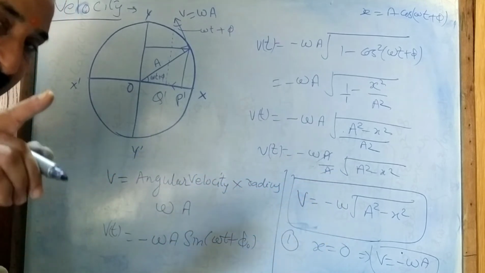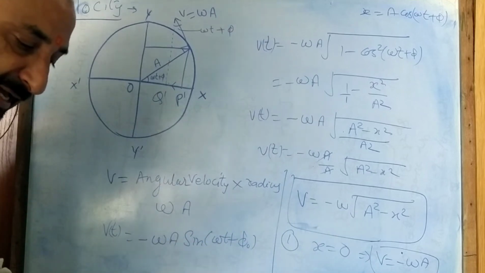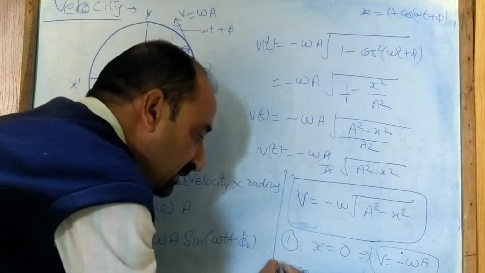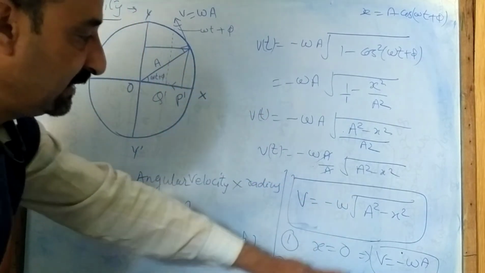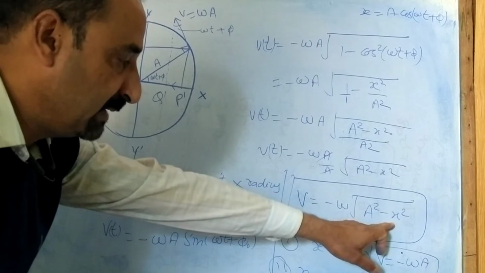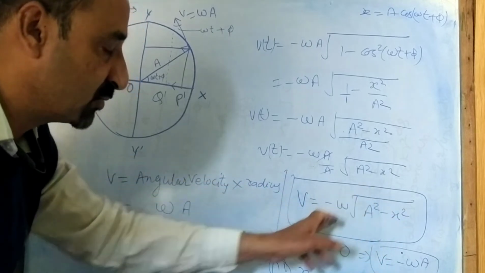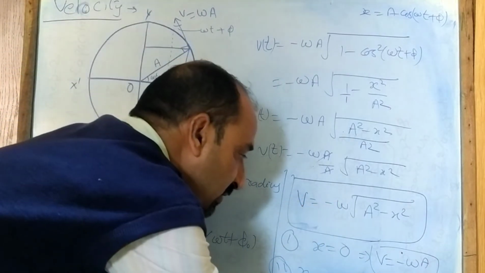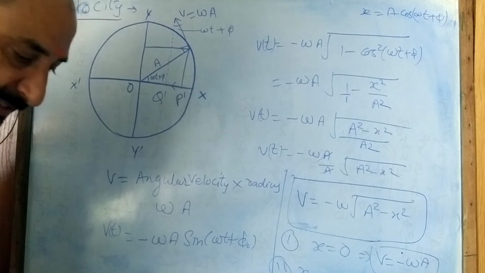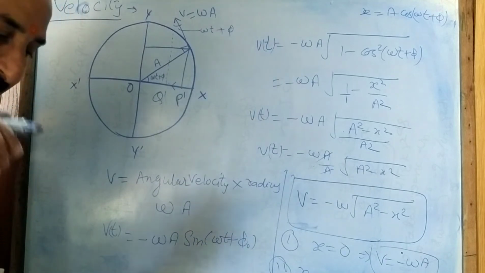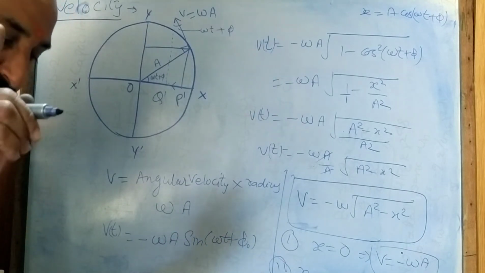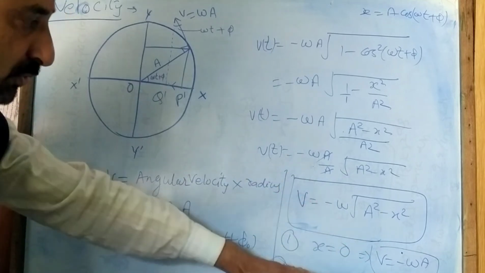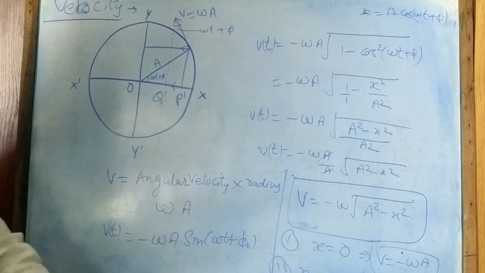Second case: when the particle is in the extreme position, that means x is equal to plus or minus A. If I take plus A, it will be A square, and A square minus A square is 0. Zero multiplied by omega gives 0. So in this position the velocity is 0. The velocity of the particle in simple harmonic motion is 0 at either of its extreme positions. So you can put in the values.